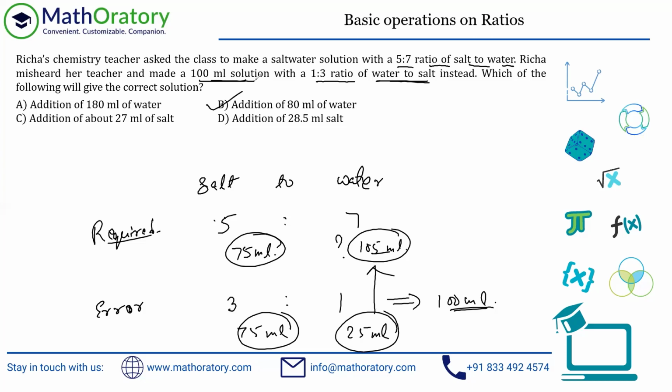So pretty straightforward question, nothing too much fancy about this. There are a lot of variations on these types of problems that happen. So if something remains constant, so in this particular context, the salt doesn't change, right? In the two types of ratio, in the error one and the required one. If something is remaining constant, just make it constant and then think about the change that you need to do for the other part. So that will automatically reduce the effort that you have to put into the question.